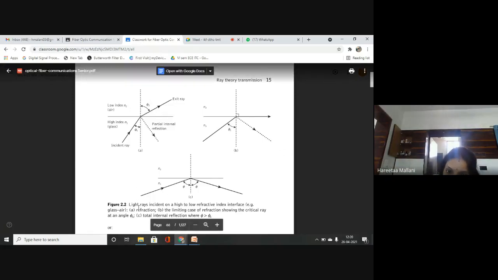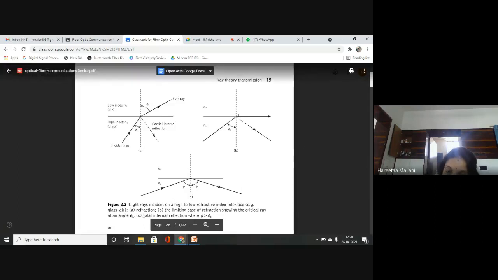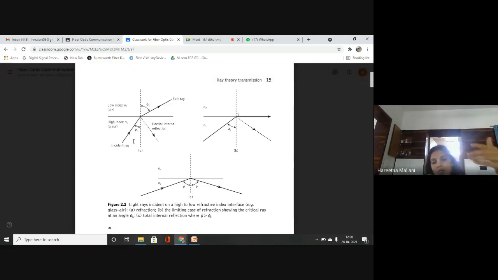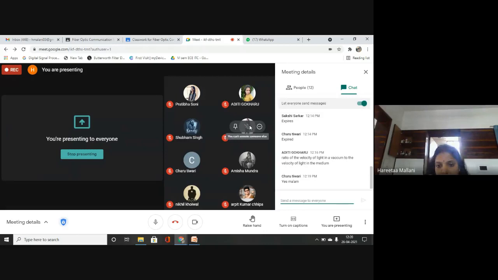This figure shows you light rays incident from a high to a low refractive index, for example glass to air. So the first figure I am drawing, that is A, shows you refraction of light within the medium. What is refraction and reflection? Do you know? Yes, students, please answer me, what is refraction and what is reflection? You can write the answer in the chat box or you can turn on your mic to speak. What is refraction of light and what is reflection of light? What is the basic difference between these two things?